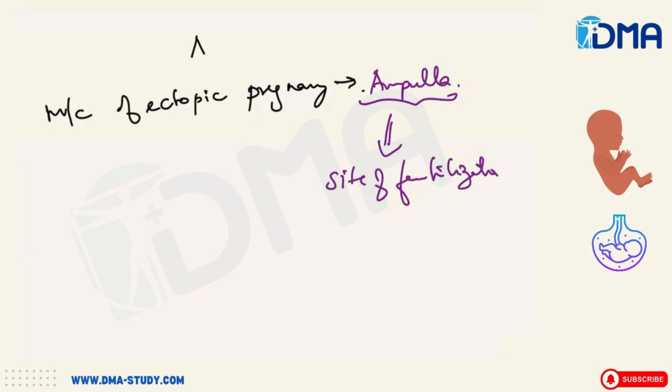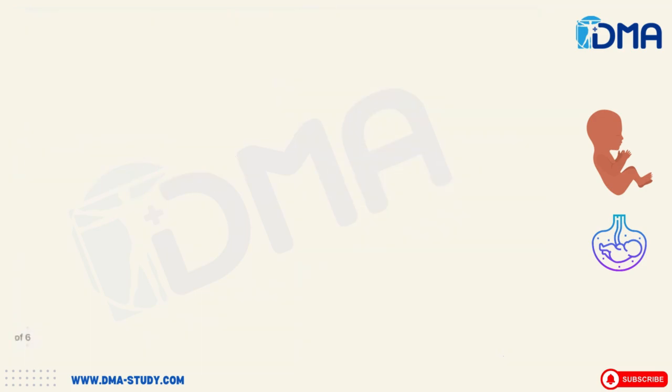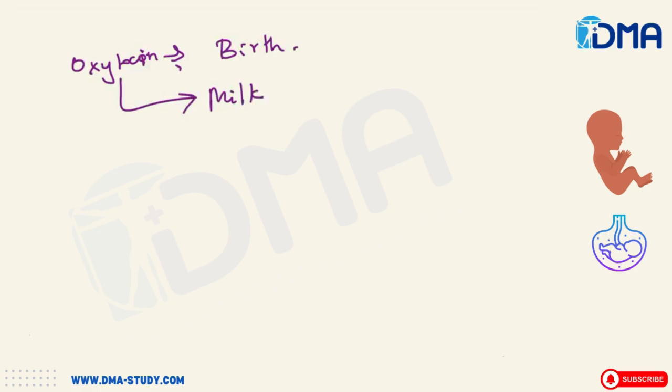Then coming to the hormones which are important. Oxytocin. What is oxytocin? Oxytocin is a love hormone, right? It peaks at birth when the child is born, and because of this hormone only the milk ejection takes place. That is nothing but galactokinesis.